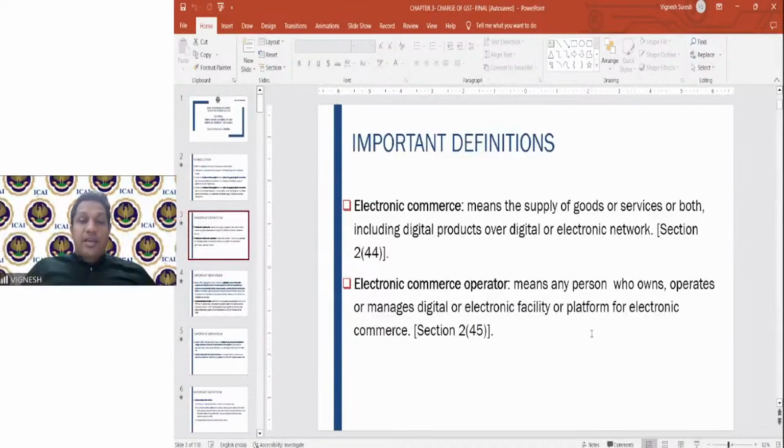Can anyone tell me why you think the term electronic commerce is important in GST? Section 9, subsection 5. Okay, fine, you are correct, but I want more clarity. Since you know this section, you have answered this, but I want someone who doesn't know where it is covered in GST to answer, because I want to see what exactly comes to your mind. To determine the place of supplier and the tax implications thereon, you are partly right.